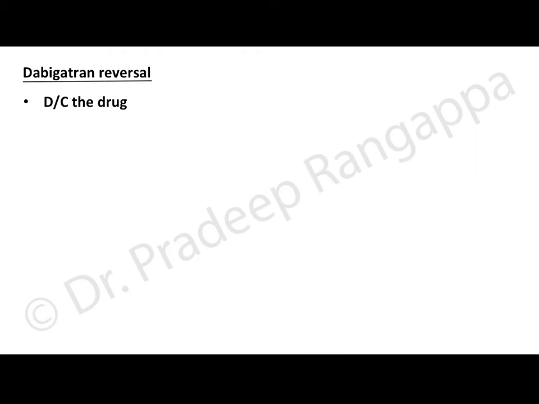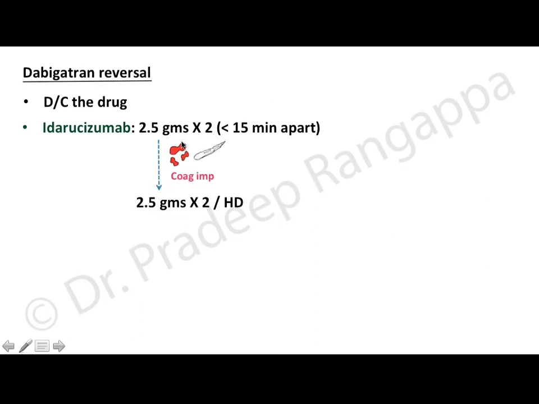So what about dabigatran reversal? As we saw, this patient was on dabigatran 75 milligram on alternate days. The first thing is obviously to discontinue the drug. The antidote for dabigatran reversal is idarucizumab. The dosage is 2.5 grams in 2 doses, 15 minutes apart. And if there is ongoing bleeding, or if surgery is planned, or coagulation is impaired, the suggestion is to repeat the same dose, 2.5 grams in 2 again, when there is ongoing bleeding, or post surgically if you are anticipating bleed, or when there is a coagulation impairment.